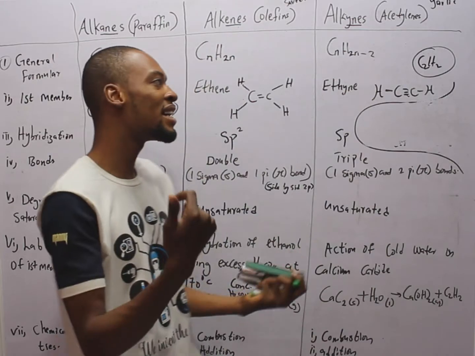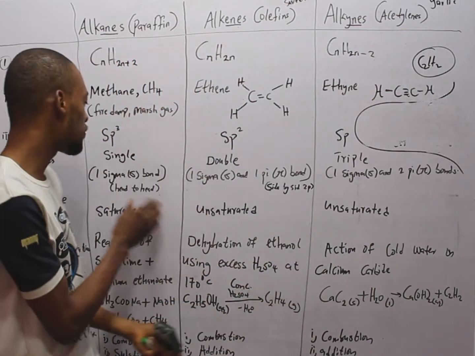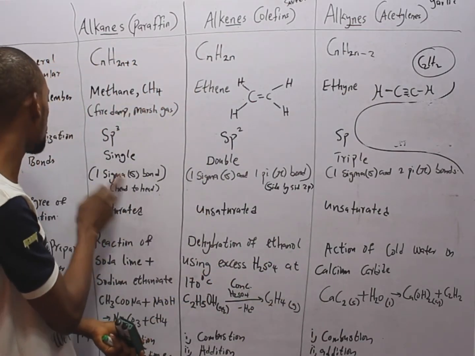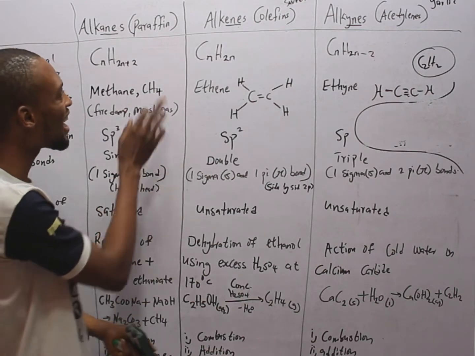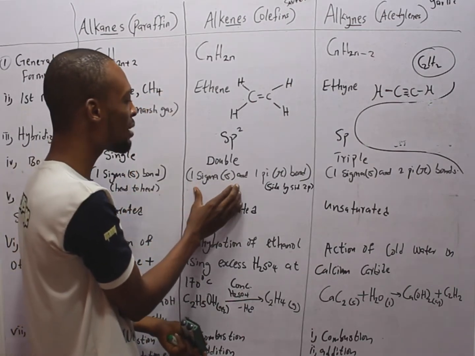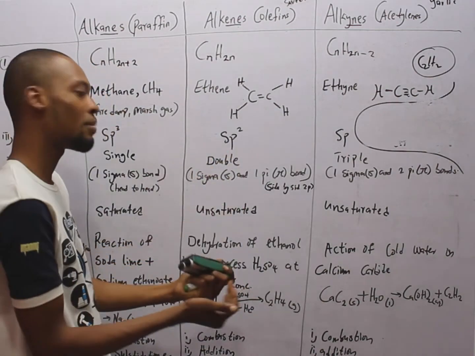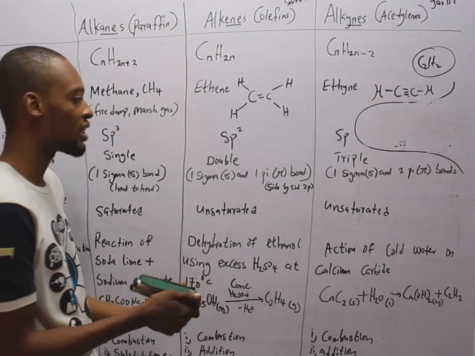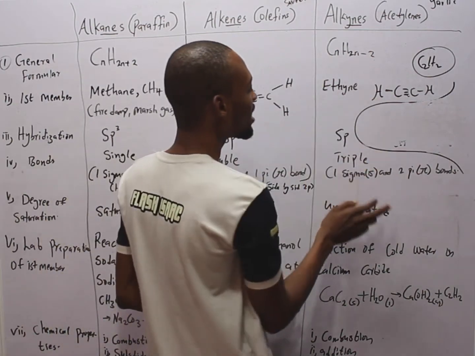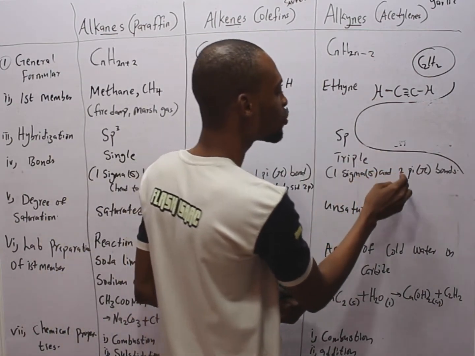So when there is head-to-head overlapping of orbitals, you form a sigma bond. Sigma bond. So alkanes have 1 sigma bond. Alkenes have 1 sigma bond and 1 pi bond. Pi bonds are formed by side-by-side overlapping of 2p orbitals. And alkynes have 1 sigma bond and 2 pi bonds.